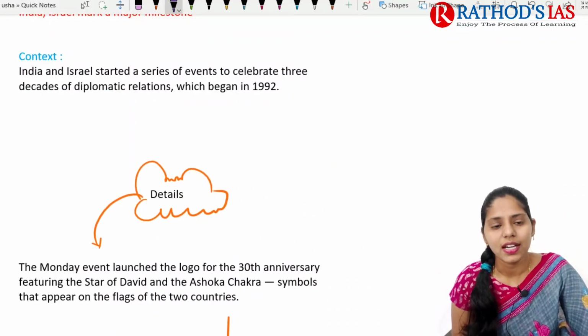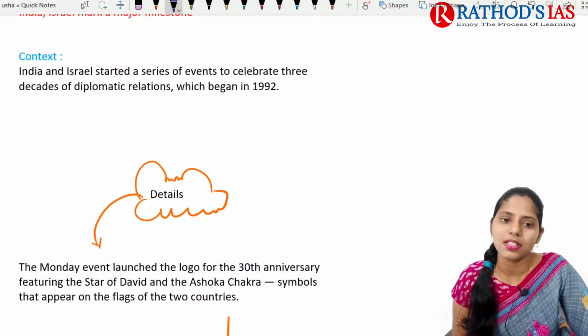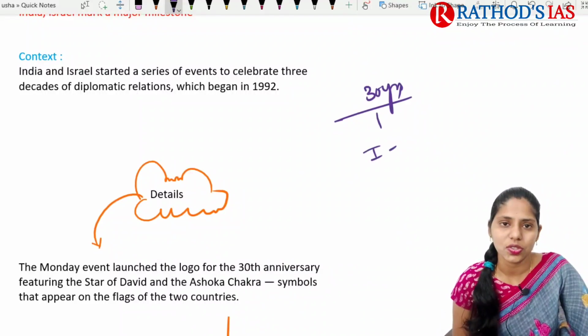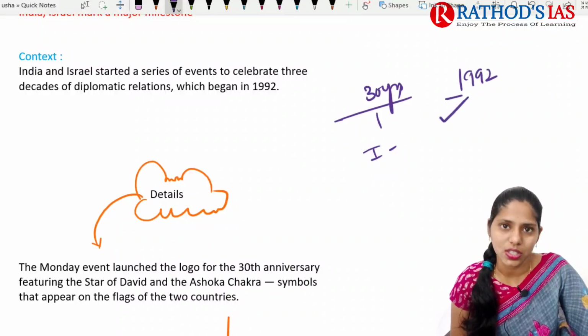If you see, the context mainly says that India and Israel started a series of events to celebrate 3 decades of diplomatic relations. That is 30 years of diplomatic relationship between India and Israel, and these relations started in 1992.